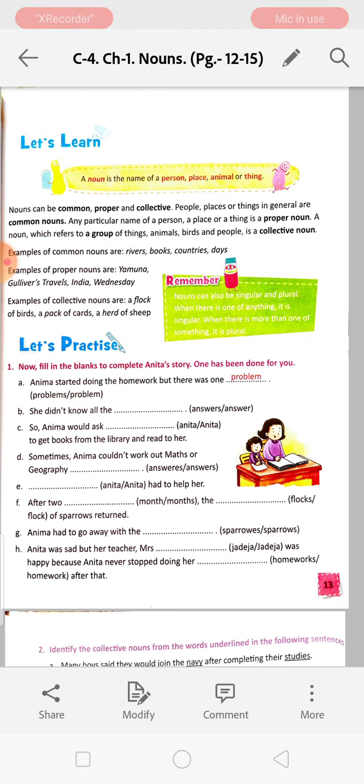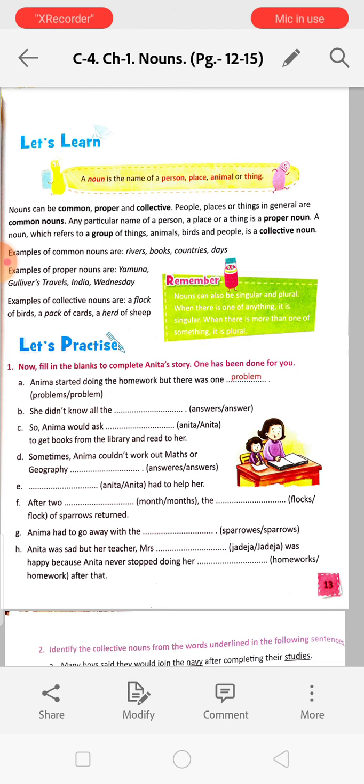So what is common noun? People, places or things in general are called common nouns. What is proper noun? Any particular name we give will be a proper noun. What is collective noun? A noun which refers to a group of things, that means more than one, uncountable, is called a collective noun.